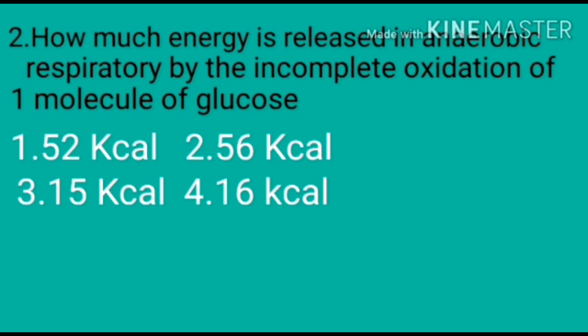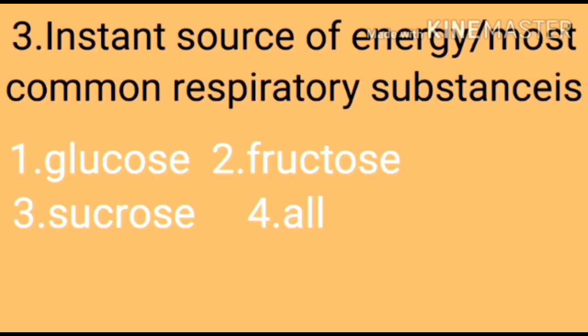Option 1 is 52 kilocalories, option 2 is 56 kilocalories, option 3 is 15 kilocalories, option 4 is 16 kilocalories. Option 2 is the right one, 56 kilocalories. In aerobic respiration, 686 kilocalories of energy is produced, but in anaerobic respiration, 56 kilocalories is produced.